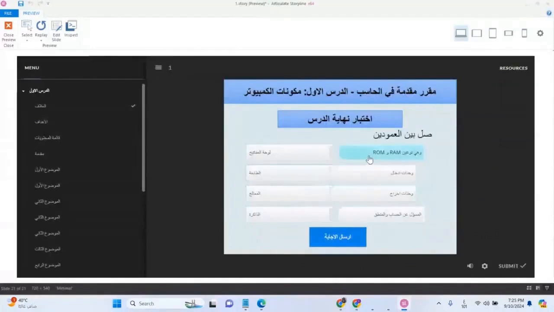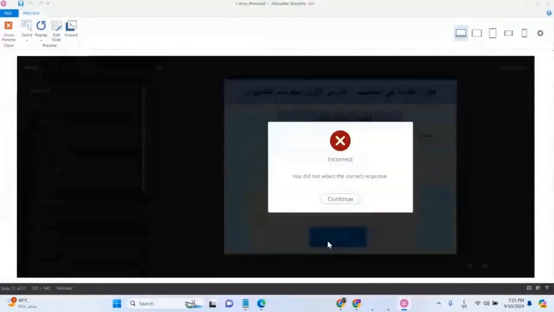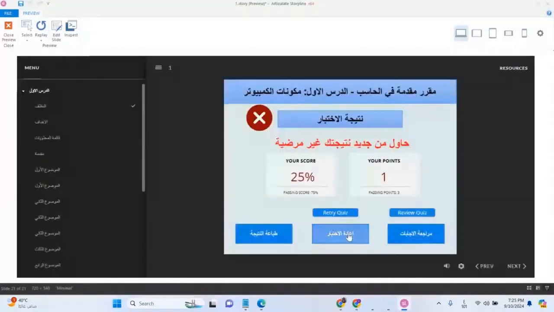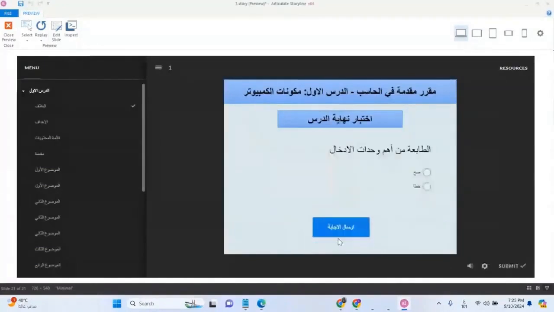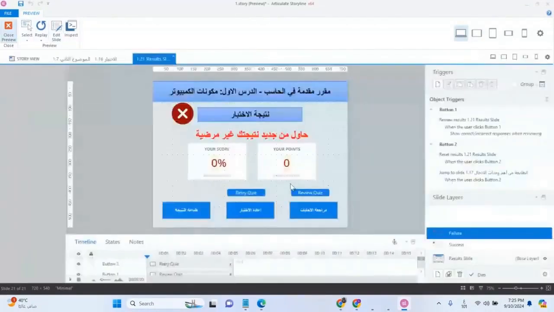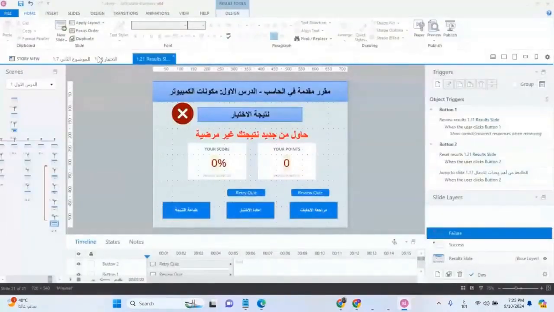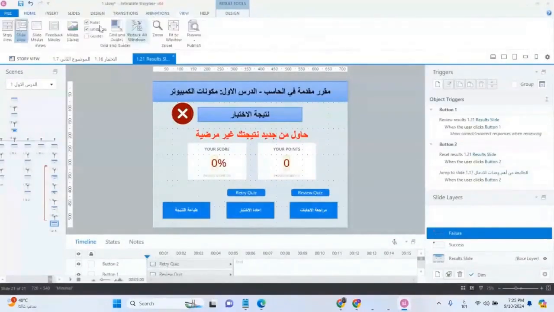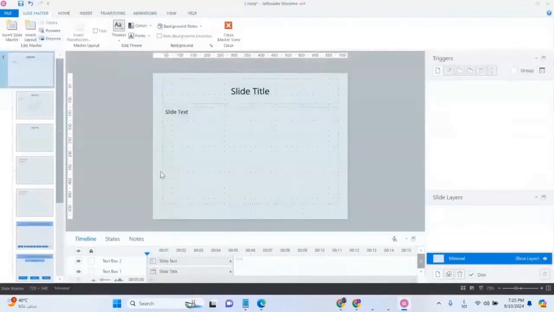I've learned, and I fixed the problems. I'll get 25%. See? It's 0, and I'll retake it. So I fixed that issue. There's another problem, the master slide buttons too, in the view slide master.